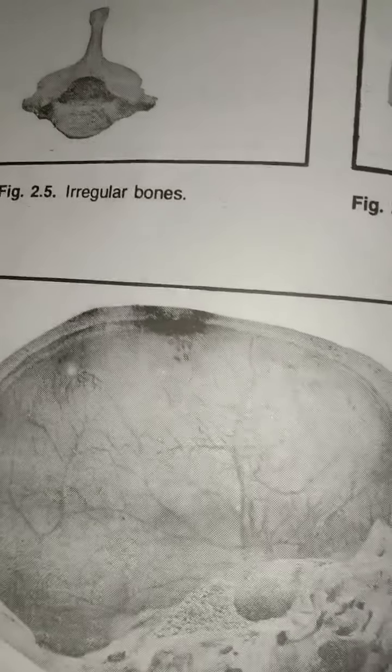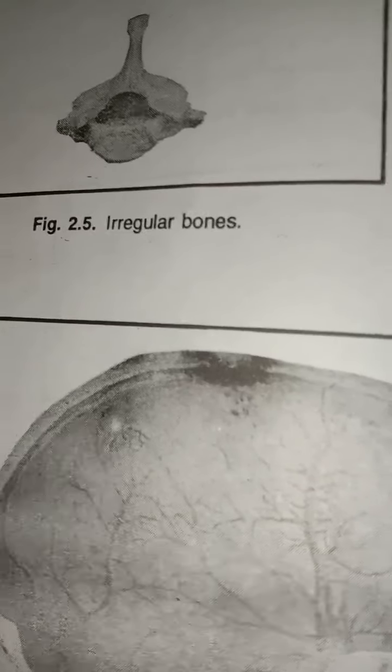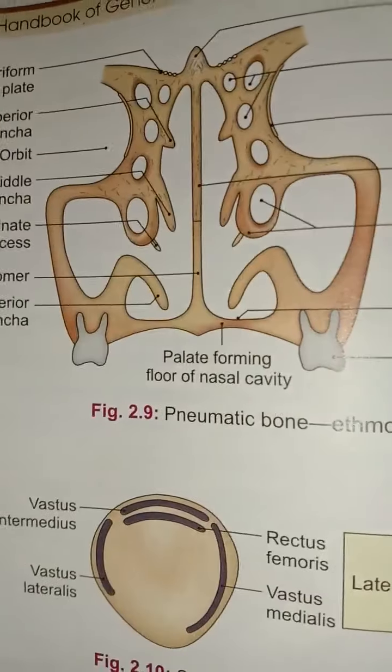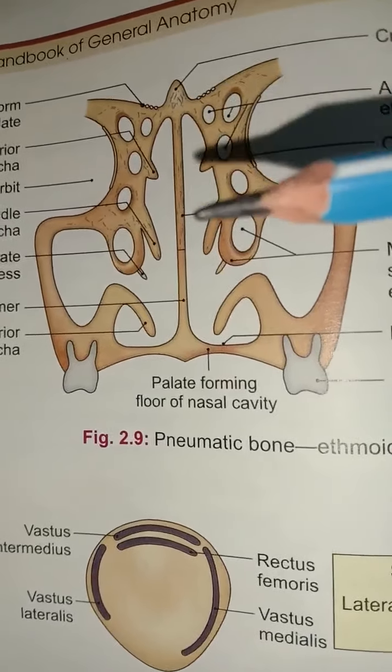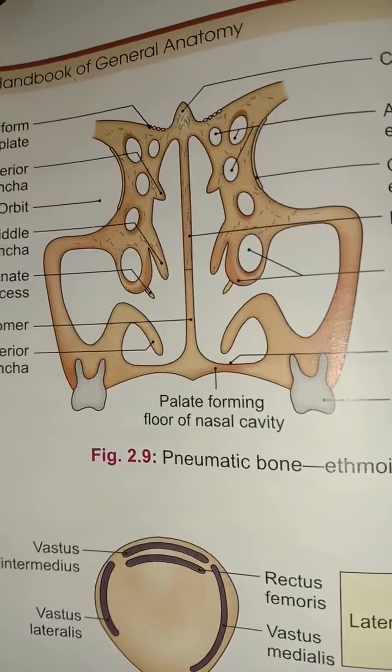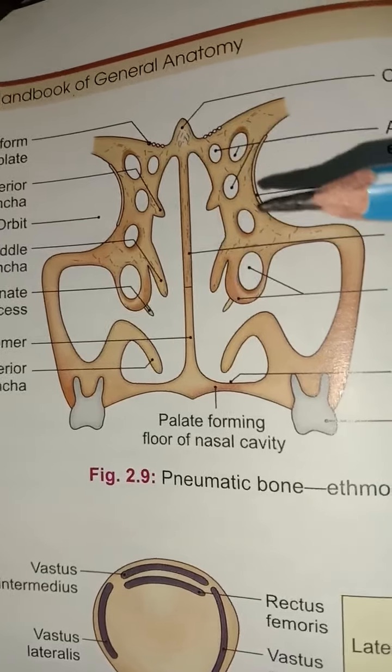of the skull. Then next to it, that is the pneumatic bone. In this diagram, the pneumatic bones are certain irregular bones which contain a large air space lined by epithelium.